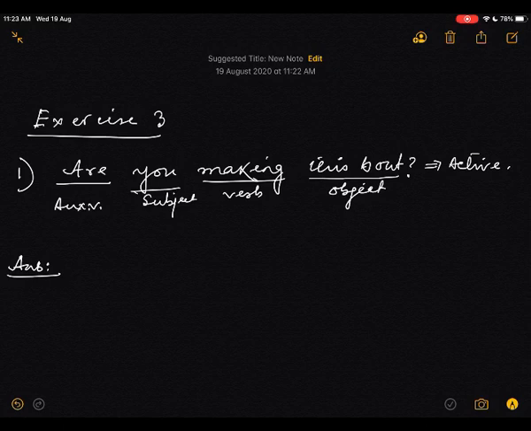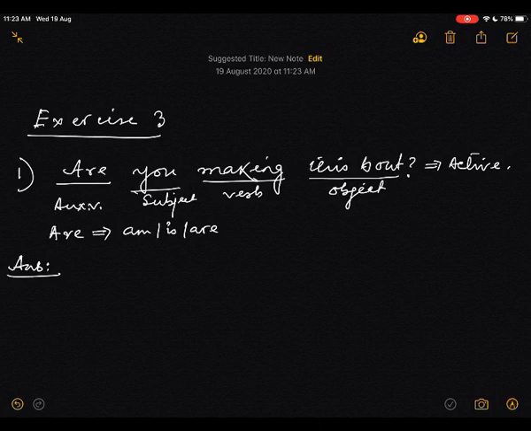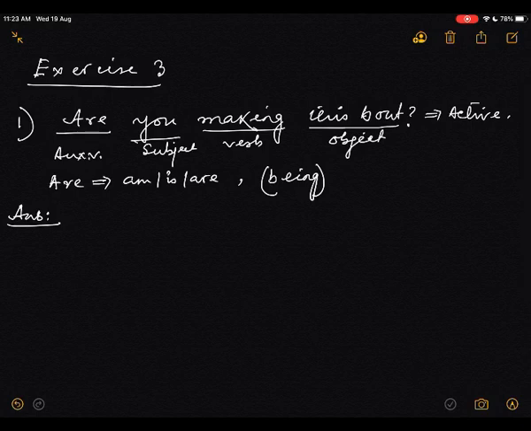Continuous tense. Here are means, are here means am, is, are. As it is present continuous tense, one being will be there. This is the typical of present continuous tense. One being will be there. Okay, now write the answer. So this boat, this is the object.